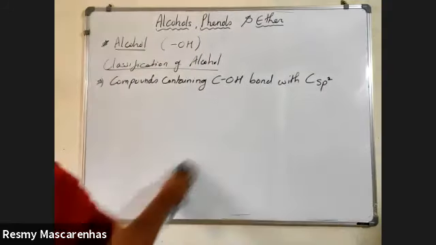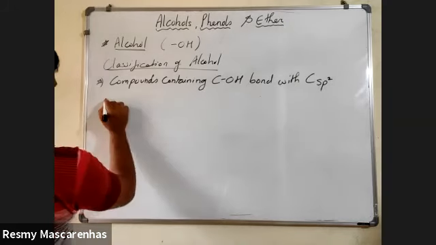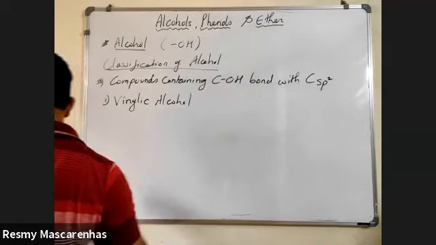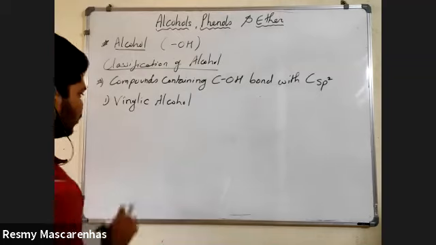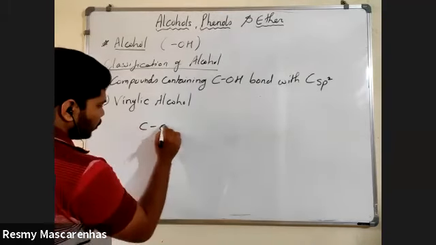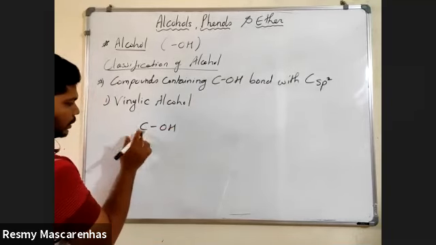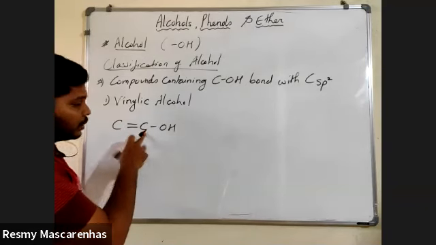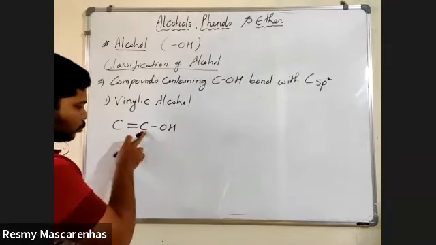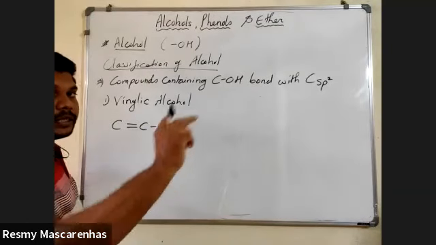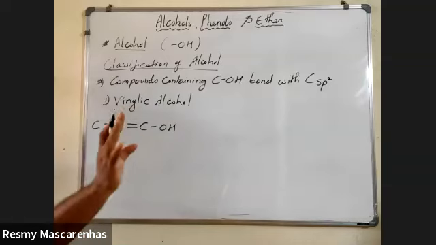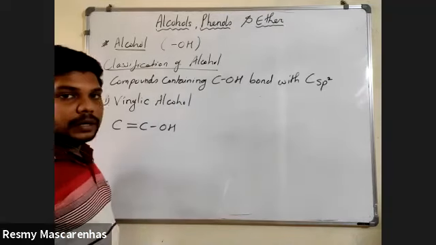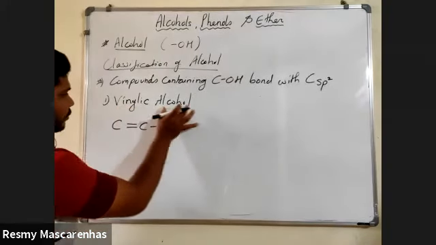So in these two classifications, the first one is vinylic alcohol. When do we call an alcohol a vinylic alcohol? Very simple. This is your alcohol, next to that is the major carbon, and next to that major carbon there is a double bond. So this carbon is sp2 hybridized. Where the major carbon has a double bond in a straight chain, and more carbons are fine too, but what is important is that the major carbon has a double bond, such a molecule you will call a vinylic alcohol.